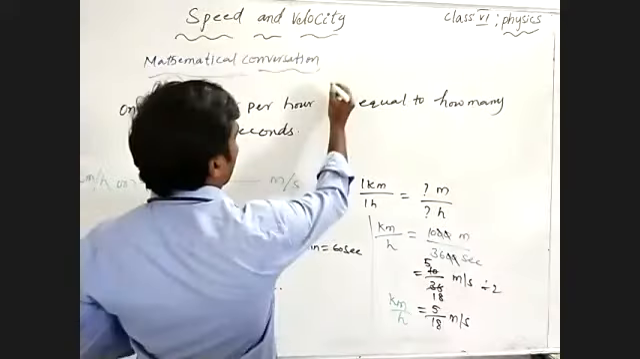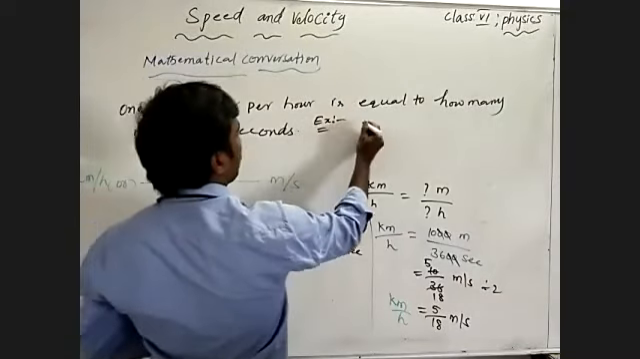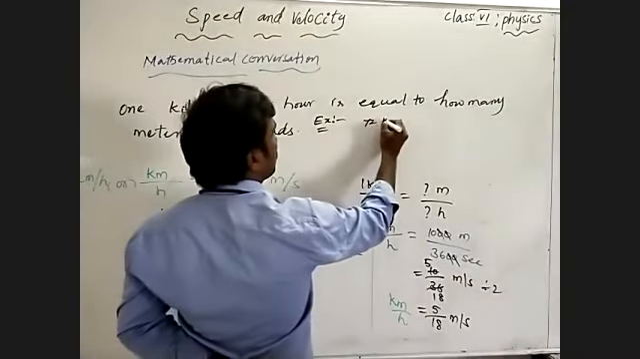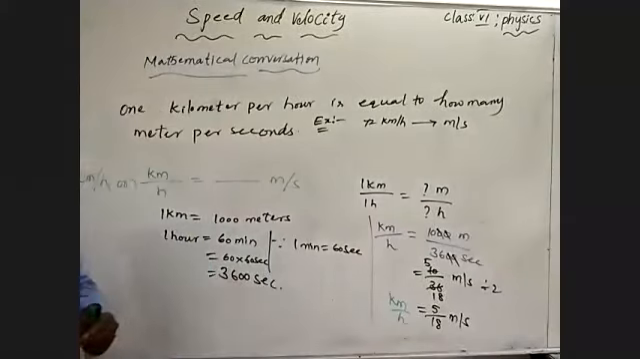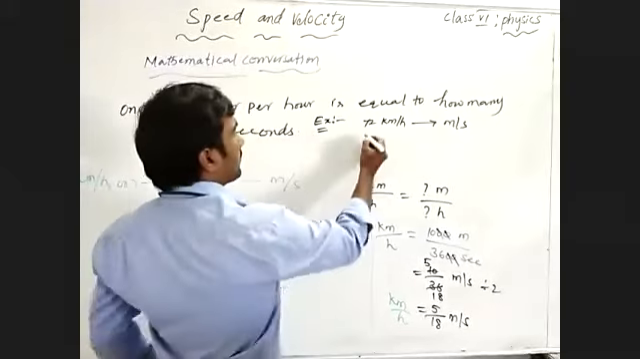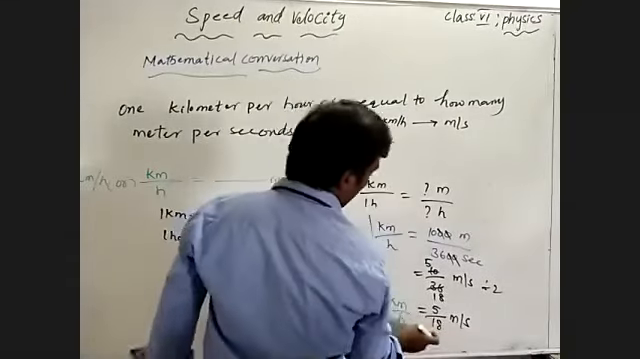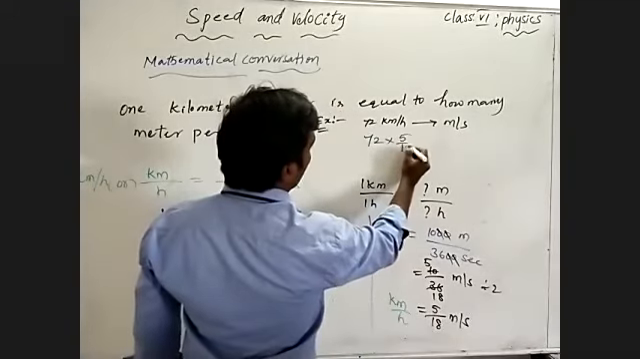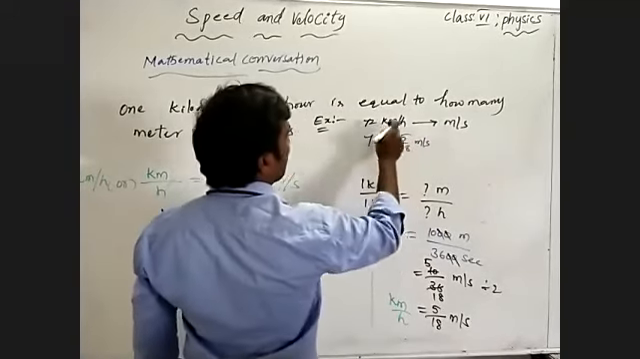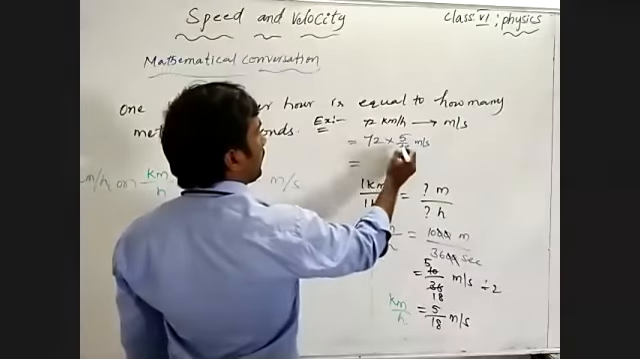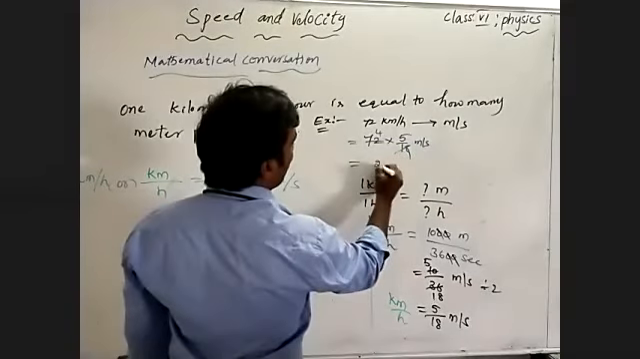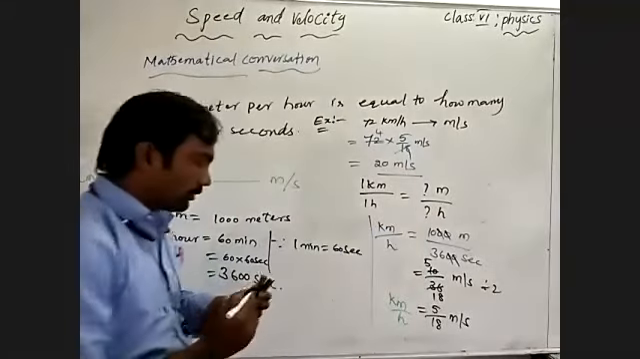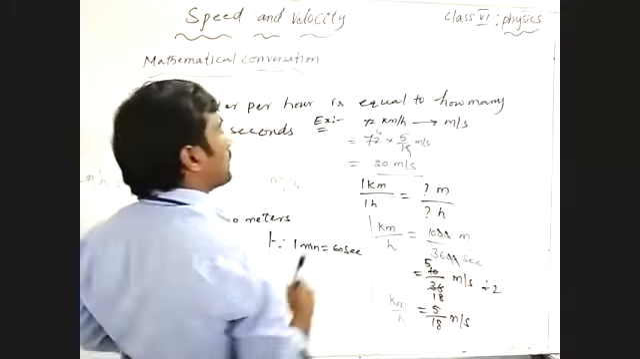Suppose they give an example: convert 72 kilometer per hour into meter per second. So 72 into 1 kilometer per hour, replaced with 5 by 18 meter per second. 18 fours are 72, and 4 fives are 20. So 72 kilometer per hour is equal to 20 meter per second.